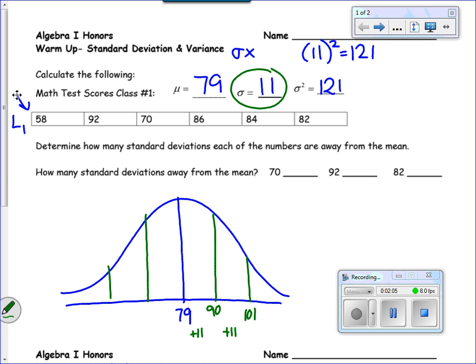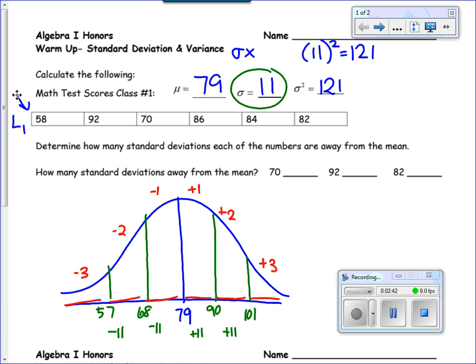Likewise, going in the other direction, if I subtract 11 from 79, I'm going to get 68. And if I subtract another 11 from 68, I'm going to get 57. So each of these pieces that you see in red represents a standard deviation. Again, we talked about standard deviations above and below. I'm going to signify it as +1, +2, and +3, and then -1, -2, -3 standard deviations.